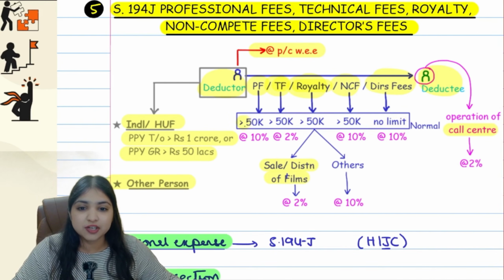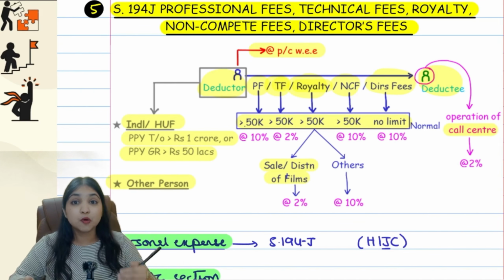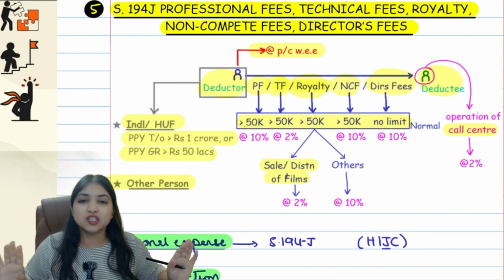So professional fees, technical fees, royalty, non-compete fees, for each of them we have a separate 50,000 limit, which means if the amount is more than 50,000, only then tax will be deducted at source. But for director's fees, there is no limit at all.